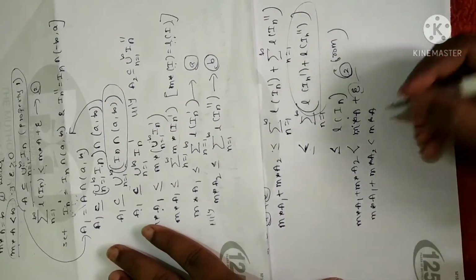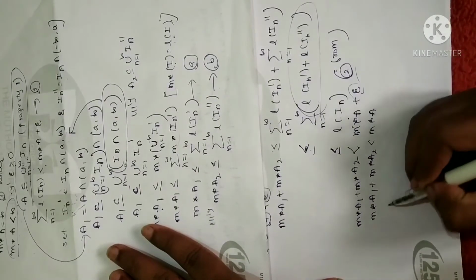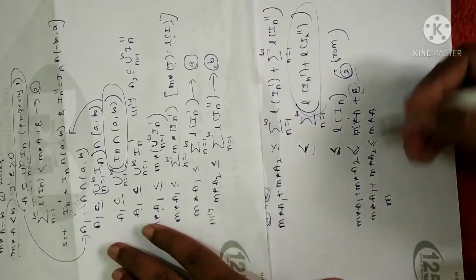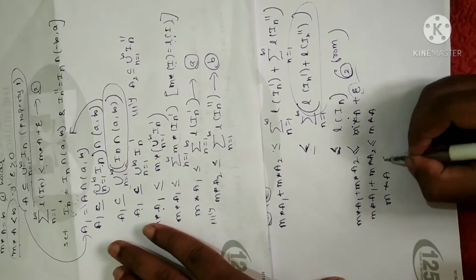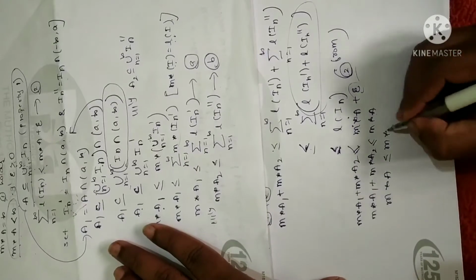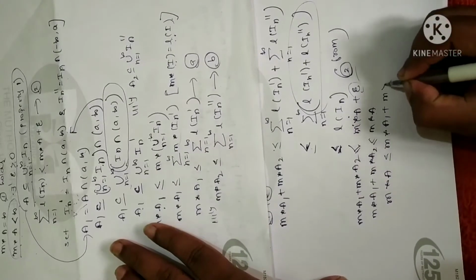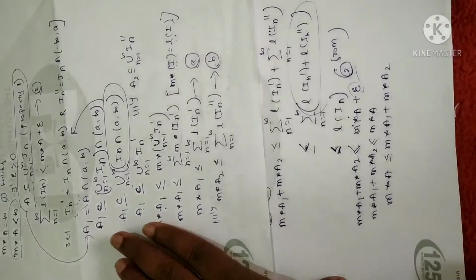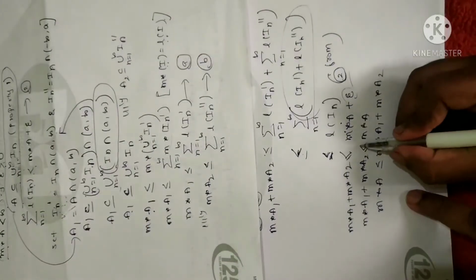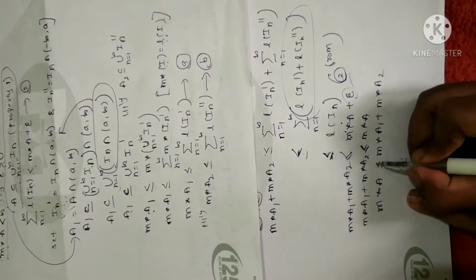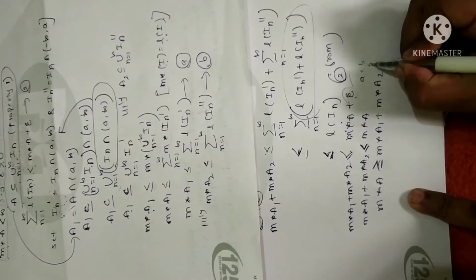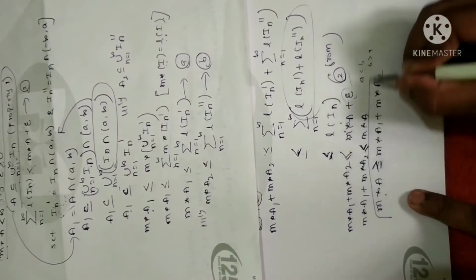Let me rearrange this term. Since I have less than or equal to here, I can carry the same sign. I will just rewrite this: M star of A is less than or equal to M star of A1 plus M star of A2. Clear? Oh, I'm sorry, since I'm reversing the inequation, this becomes greater than or equal to. It is something like A less than B, which I can write as B greater than A. So that is why I have written this.